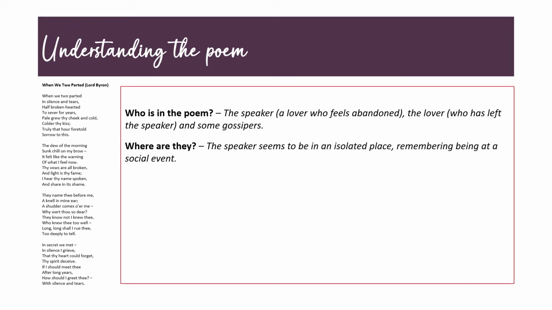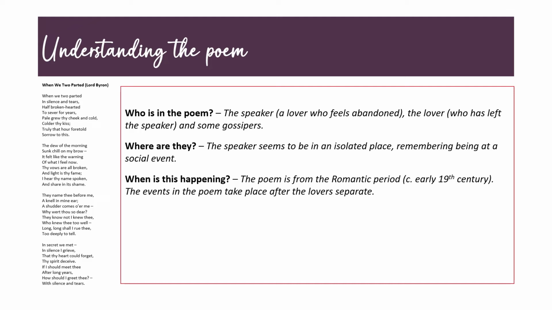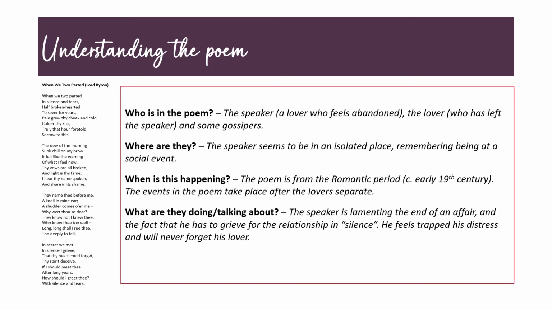Where are they? Well, the speaker seems to be in an isolated place. There are some hints of natural imagery, so we've got the dew of the morning, for example. He also remembers being at a social event. So at the start of the 3rd stanza, he says, they name thee before me and knell in mine ear. So there are other people there talking about his former lover. When is this happening? Well, the poem is from the Romantic period, which is the early 19th century. You may know a lot about the context of that. And the events in the poem take place after the lovers separate.